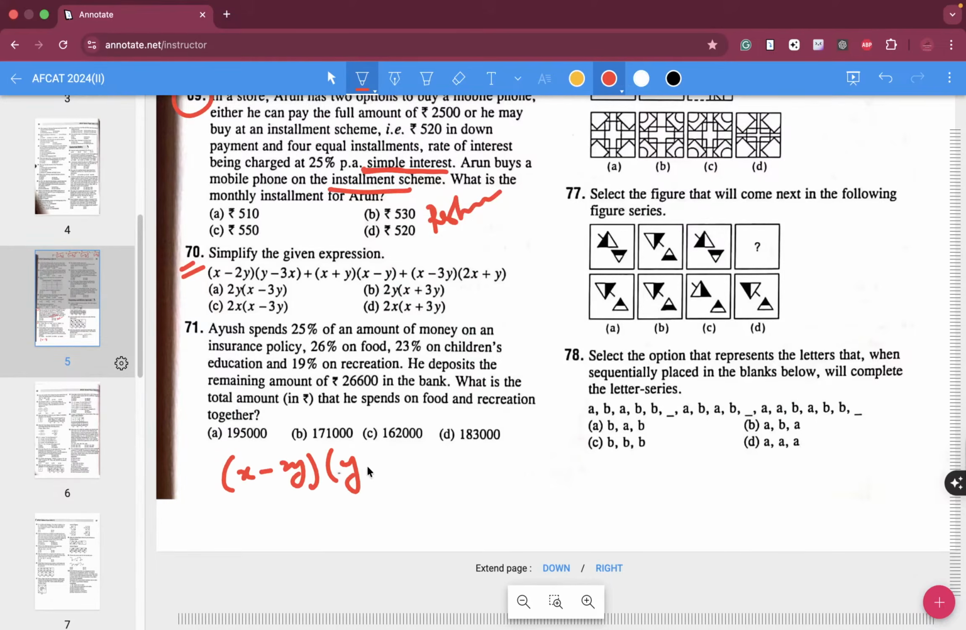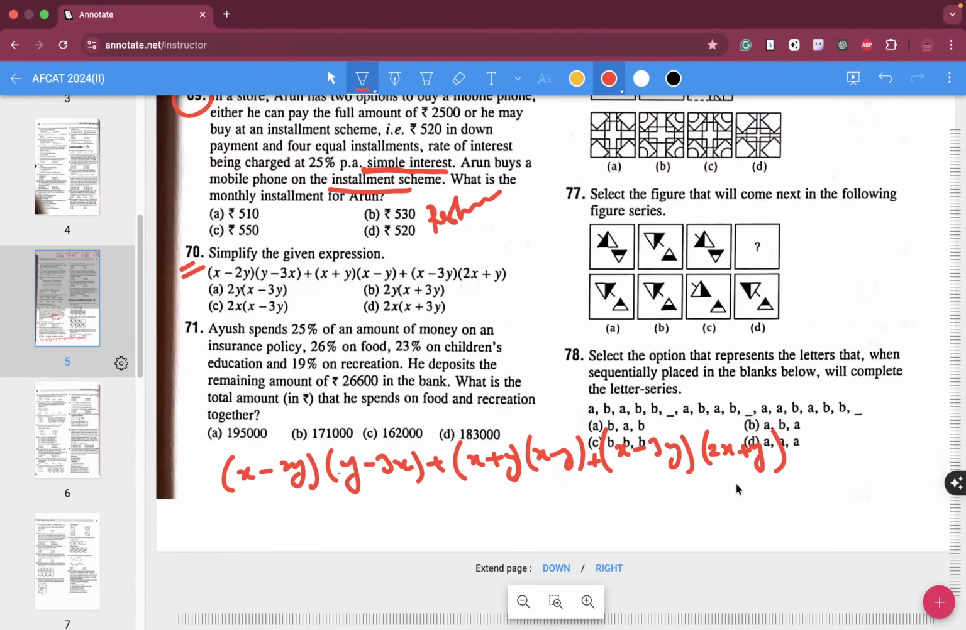X minus 2y and y minus 3x, plus over here x plus y and x minus y, and over here you have again plus x minus 3y and 2x plus y. This is all you have. How are you going to solve this?